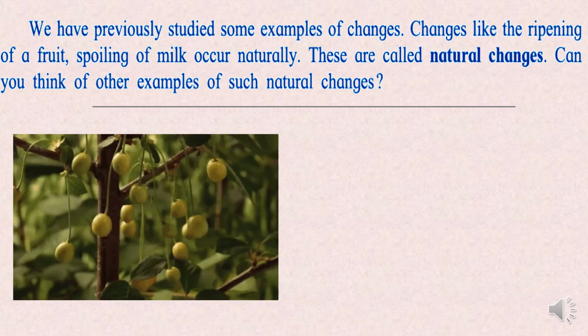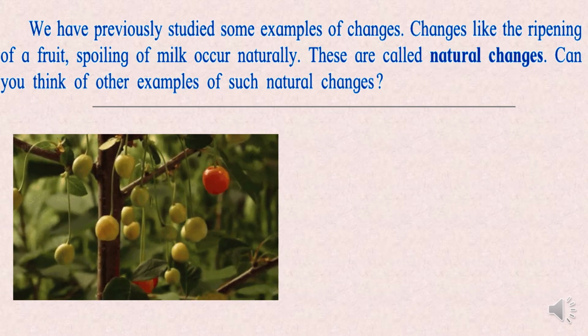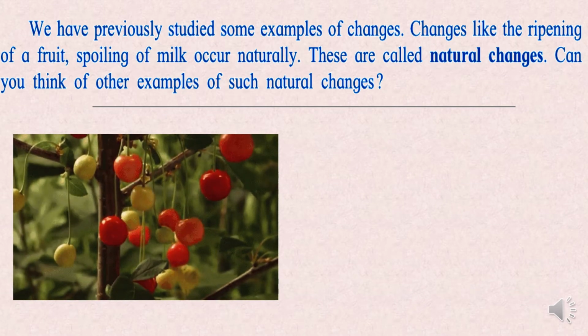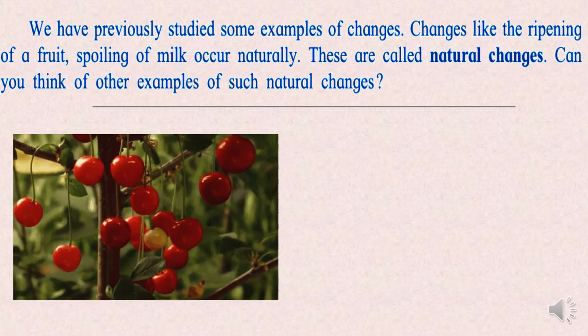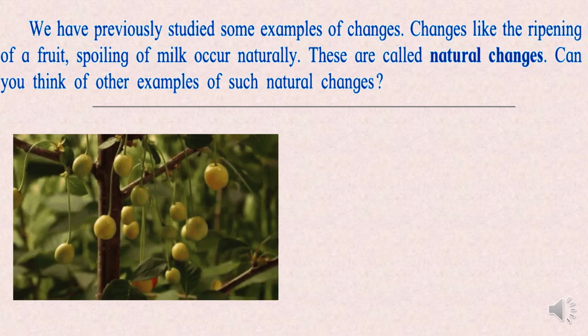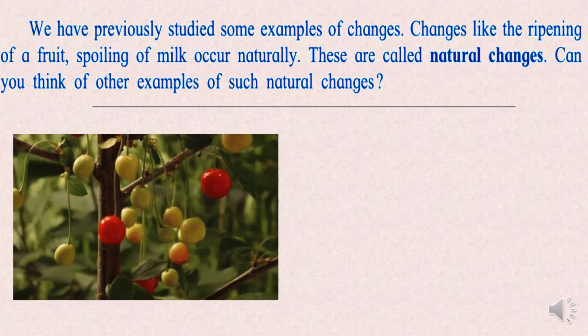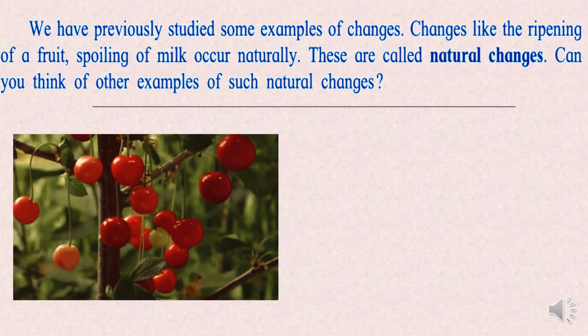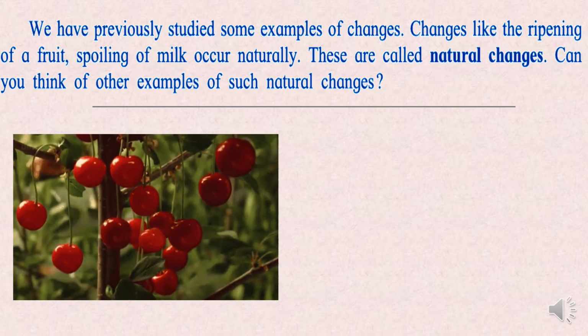You can see how they are green in color and how they are turning red and also bigger in size. Now these cherries are not going to turn green again. Okay, they've become red, and this process means a new substance has been formed.